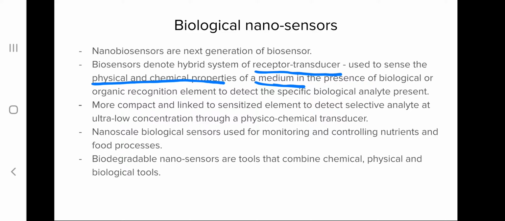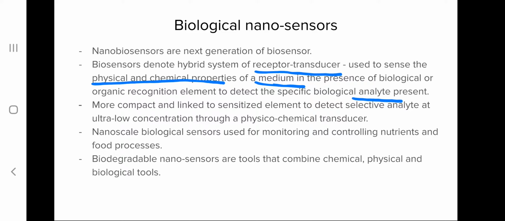in the presence of a biological or organic recognition element which is present in the receptor. So the physical and chemical properties of the medium are detected by a biological or organic recognition element present in the receptor, which is used to detect a specific analyte present in the medium. So if we are utilizing this biosensor in soil, we can detect the presence of a particular analyte or more than one analyte present in the soil using this biosensor.